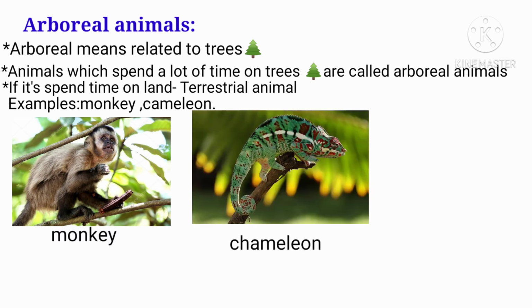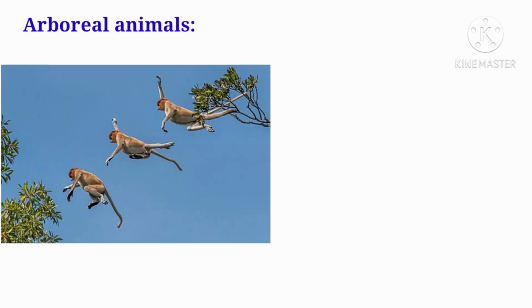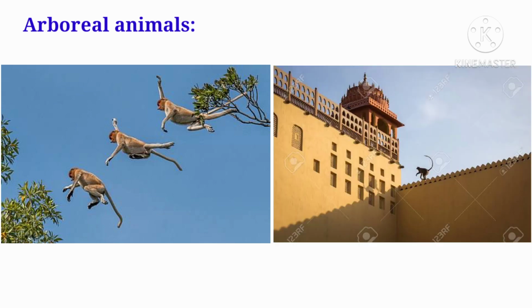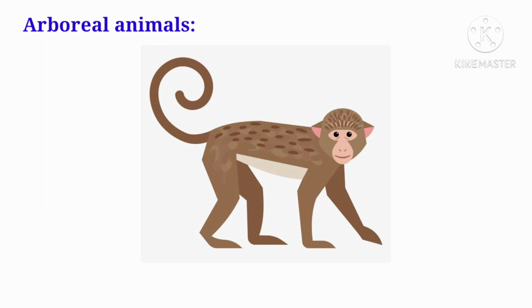Dear students, you might have seen monkeys in your area. They jump from one tree to another tree and from one building to another building. How is it possible? This is the question. Because these have long tails to grip the branches of trees.